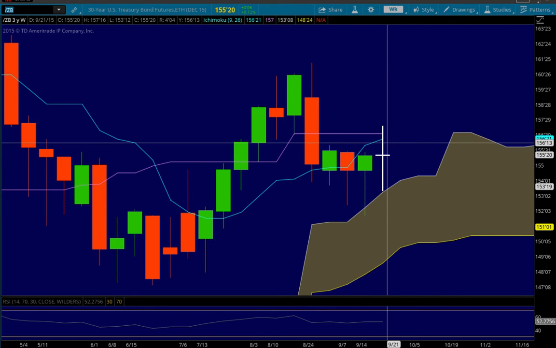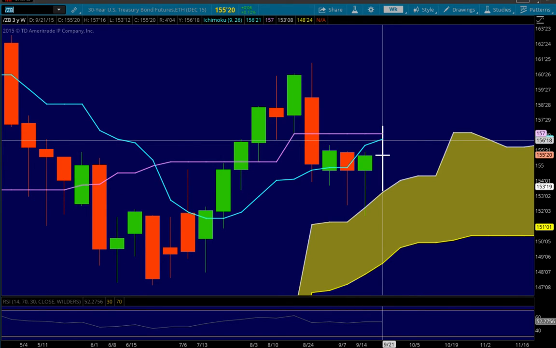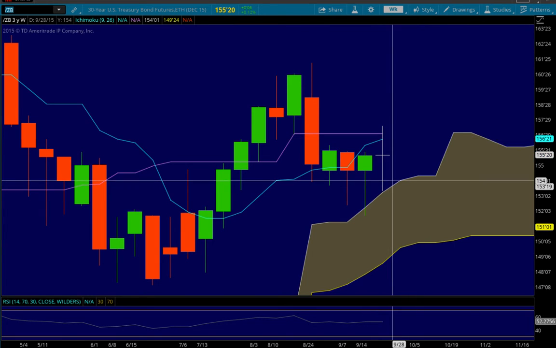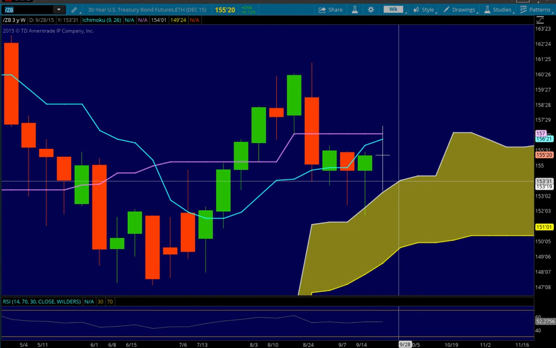So we have resistance here at the Tenkan-sen at 156.21. Then we have resistance again at the Kijun-sen at 157, and we have support next week at the cloud at approximately 155.31. So if you look to short, that would be a good area to cover.